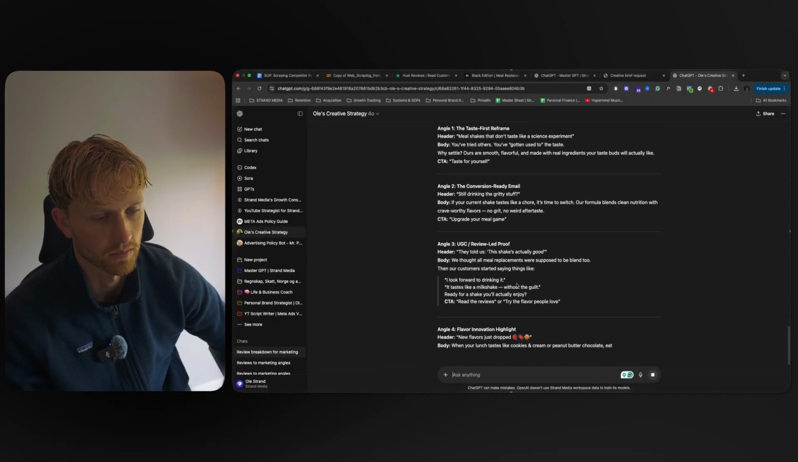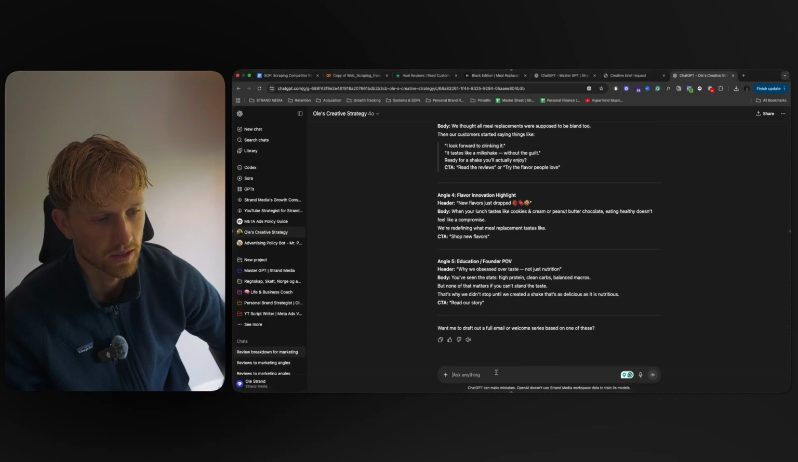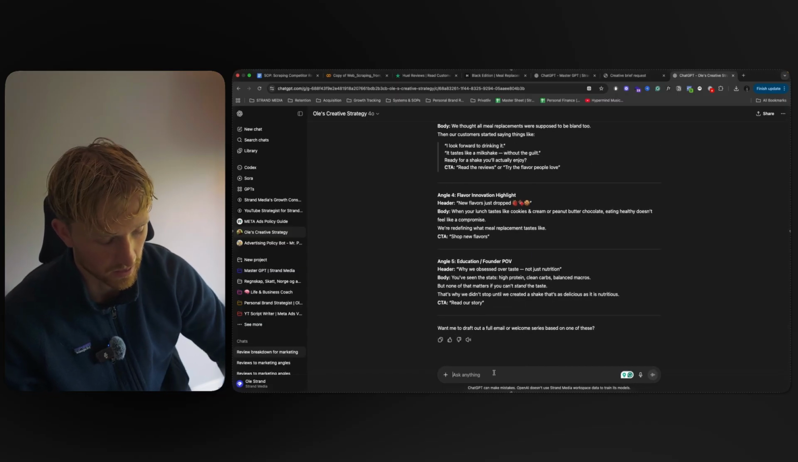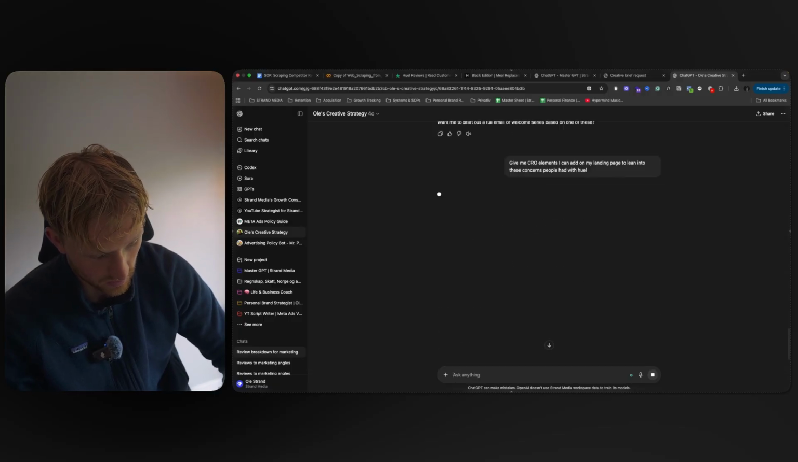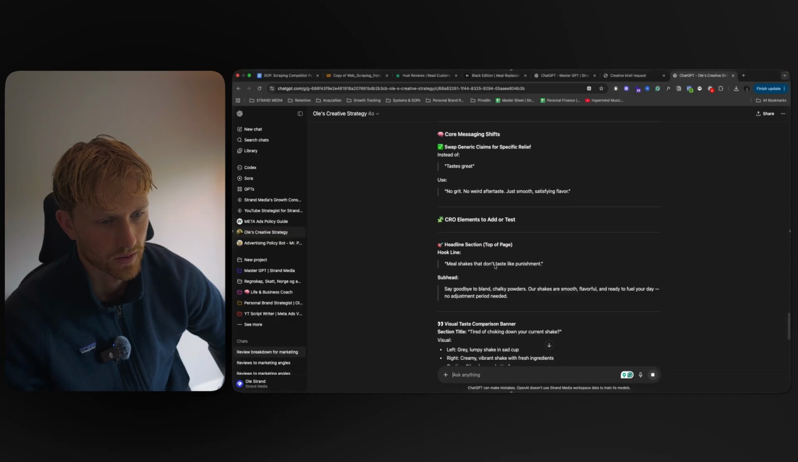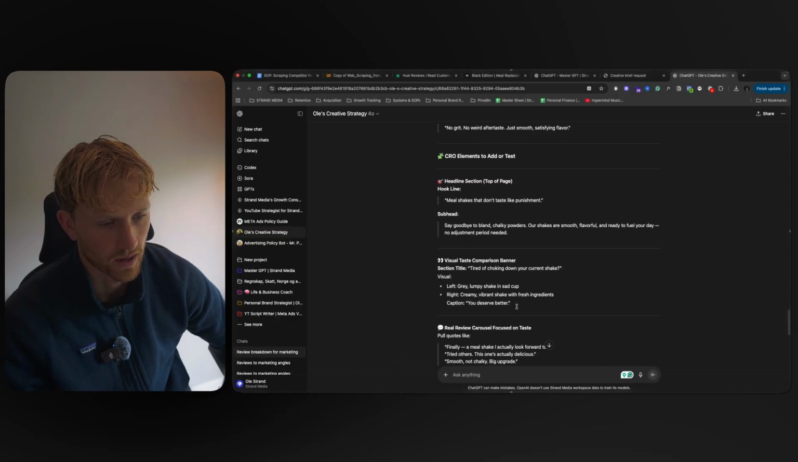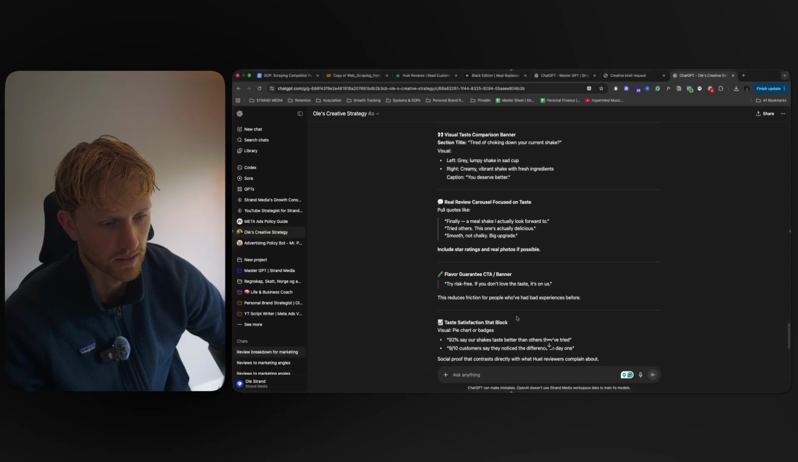And then it gives you some angles you can lean into. This is really good stuff. And what we can also ask it is, give me elements I can add on my landing page to lean into these concerns. So again, it gives you some good stuff that you can add to your website to lean into all of this stuff.